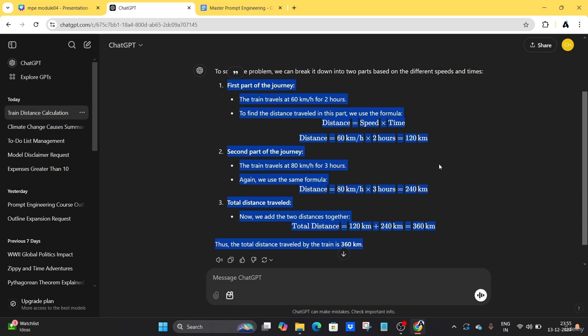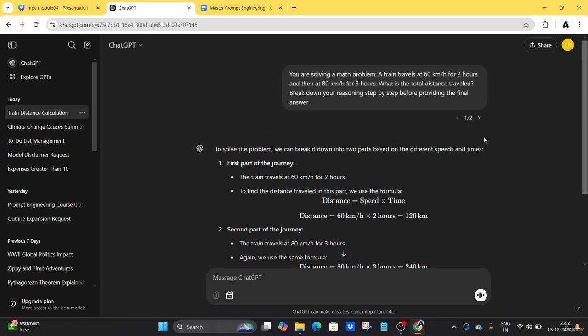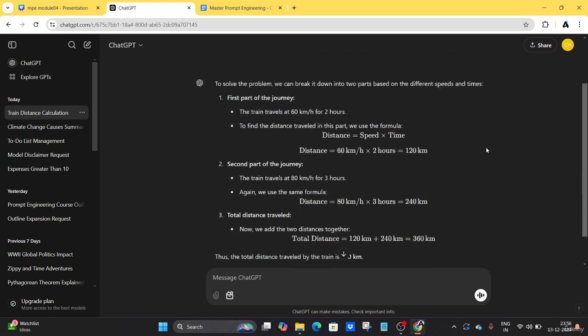This is a simple example I have taken, so you can use it for complex tasks and complex problems while solving them. It helps you go through a step-by-step process, which can help us verify the output clearly, make the output accurate, and get the most insightful response from AI. So that is all about our chain of thought prompt pattern.